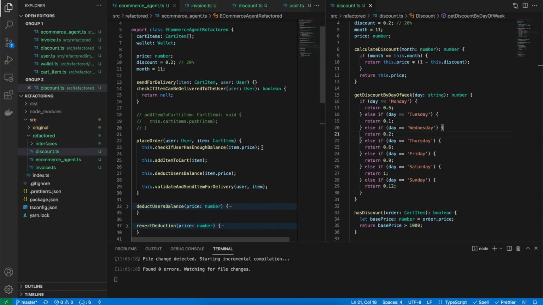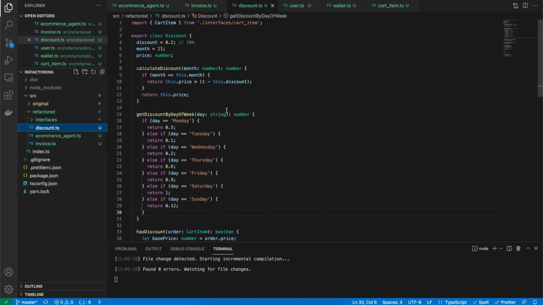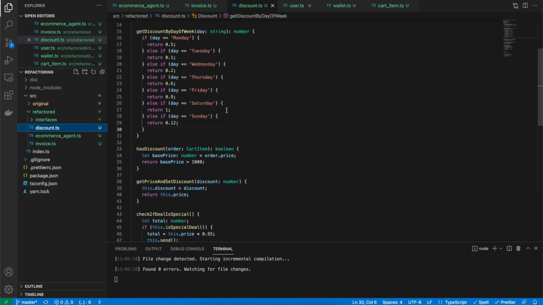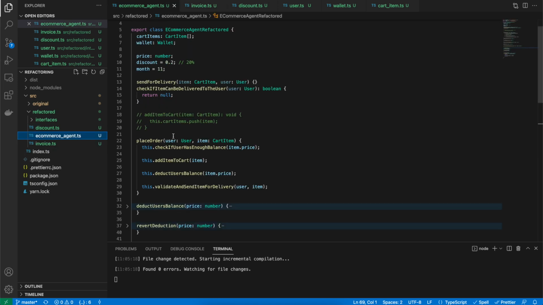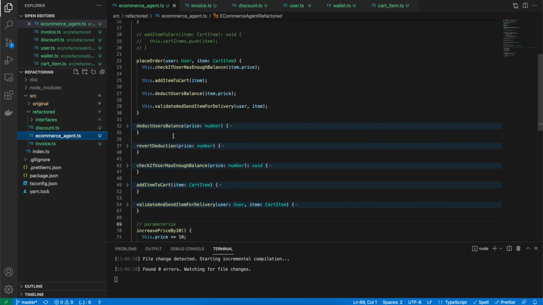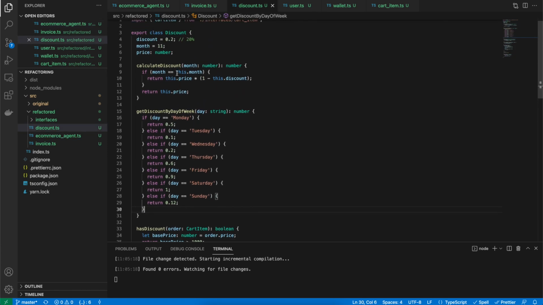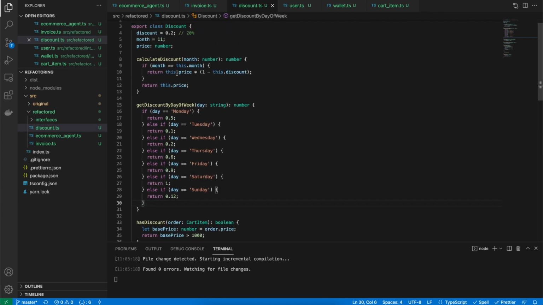All right. So what we have done so far is created a separate class known as discount, which has all the methods here. Invoice class, which has the invoice methods in it. And e-commerce seems to be cleaning up. Amazing. Now that we have separated out the subclasses, I was just thinking this method looks quite big, and let's just see what it does and if we can refactor it out.